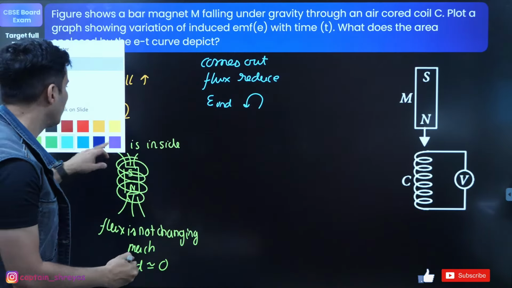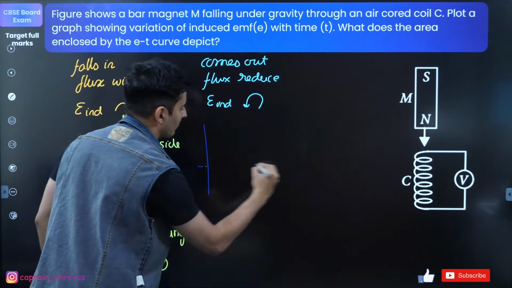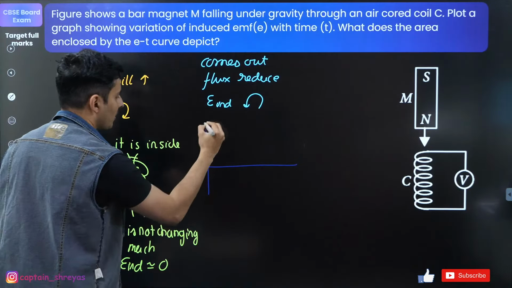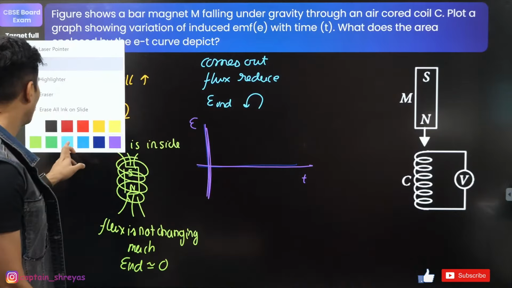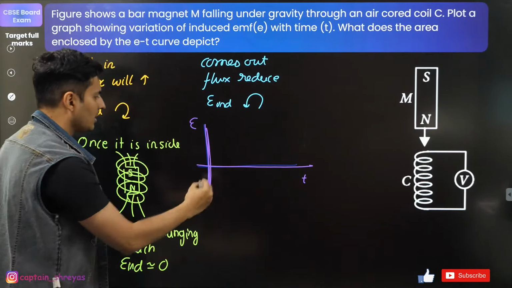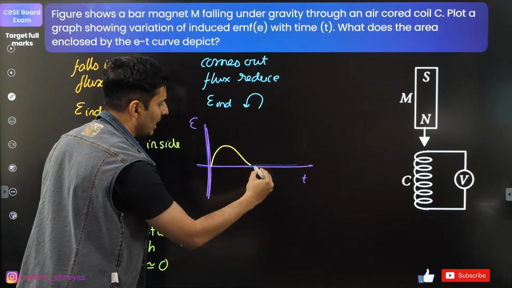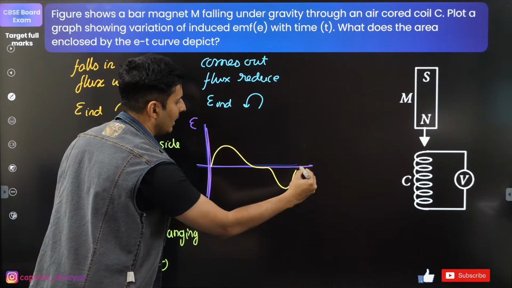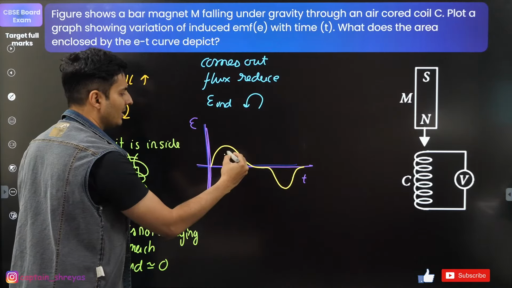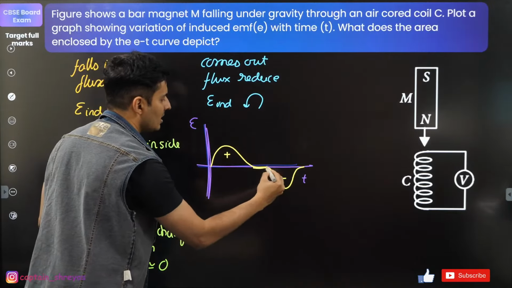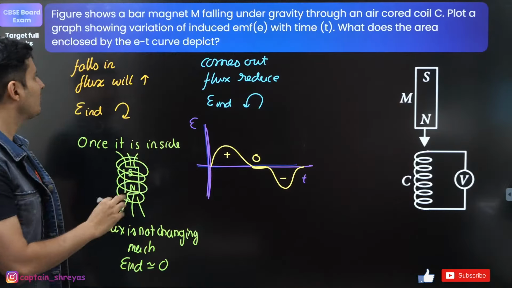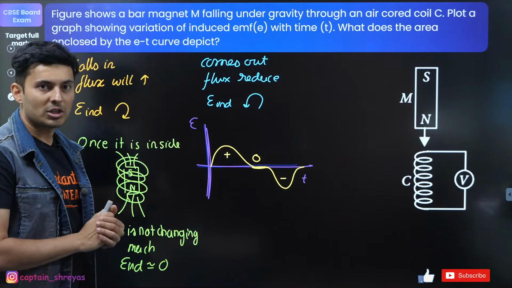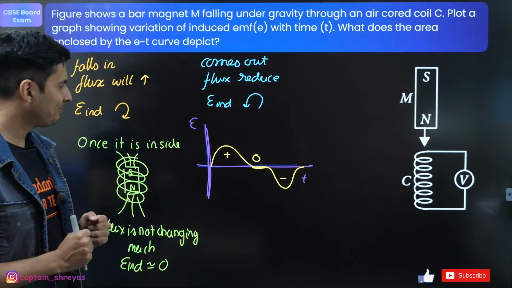Hence, if I have to make a graph of the same with time, what will I show? I'll just say, yes, the induced EMF will be there, then it will be hardly anything, and then again it will be there, and then it will go. So if once it is positive, next time it is negative, here for some time it is 0. Now the last part. What is the area enclosed by the curve going to give you?